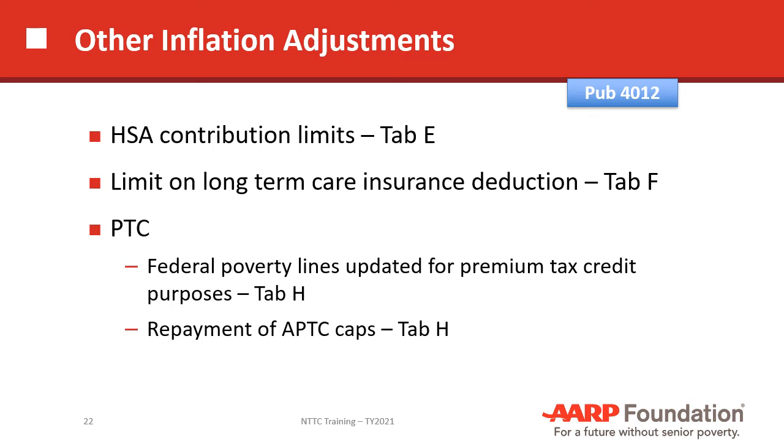There are other inflation adjustments that, if you're interested in them, you can look up in Publication 4012, the Volunteer Resource Guide, relating to HSAs, health savings accounts. If you go to tab E, the limit on long-term care insurance deductions is on tab F. For the premium tax credit, the federal poverty lines are updated each year, so you can go to tab H for those, and the advanced premium tax credit is tab H as well.